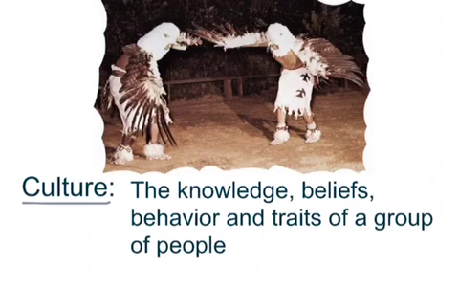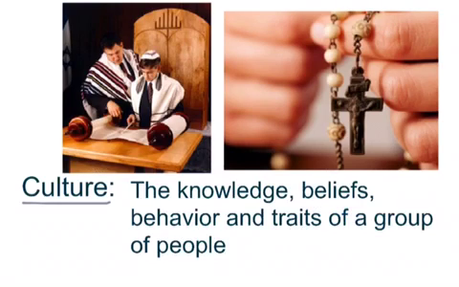As you can see in this picture, the Native Americans dancing here, all right, they also have their own beliefs, behaviors, and traits that distinguish them and their culture. As we can see there, they have their own beliefs and knowledge that separates them from different groups of people. Another way that cultures can be displayed is within the different religions of this world.